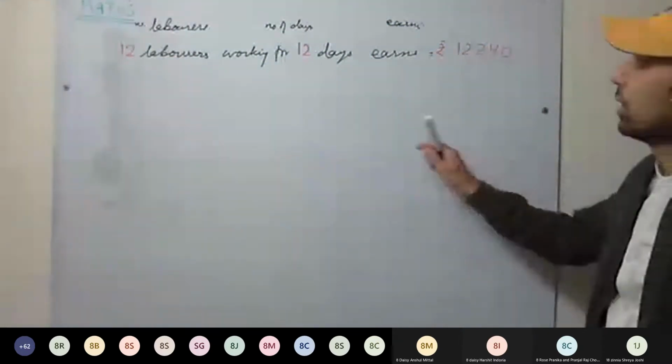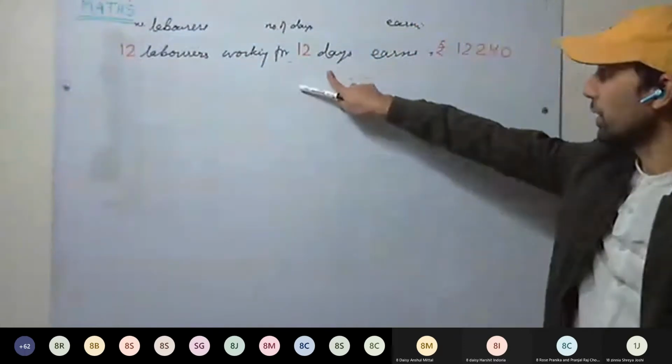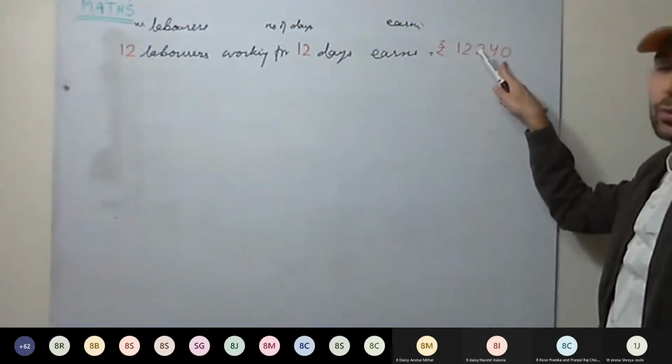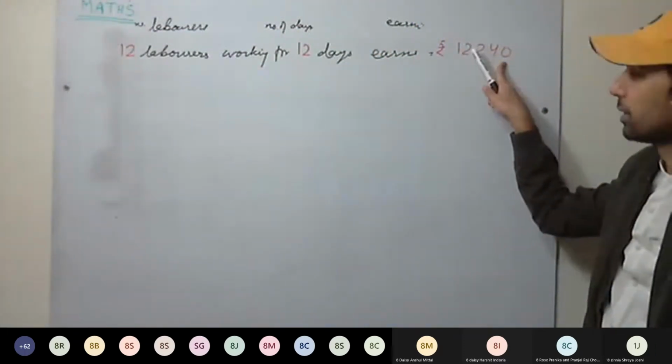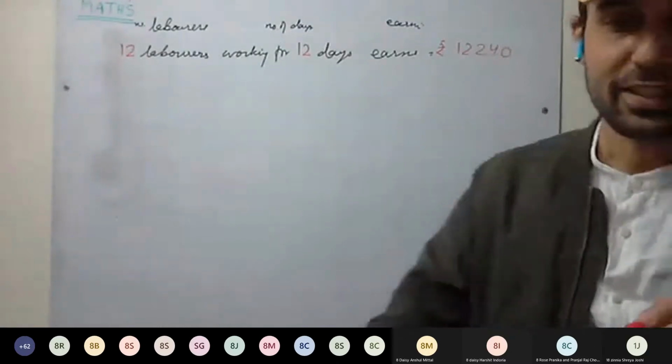This you understood? 12 laborers working for 12 days earns 12240 rupees.